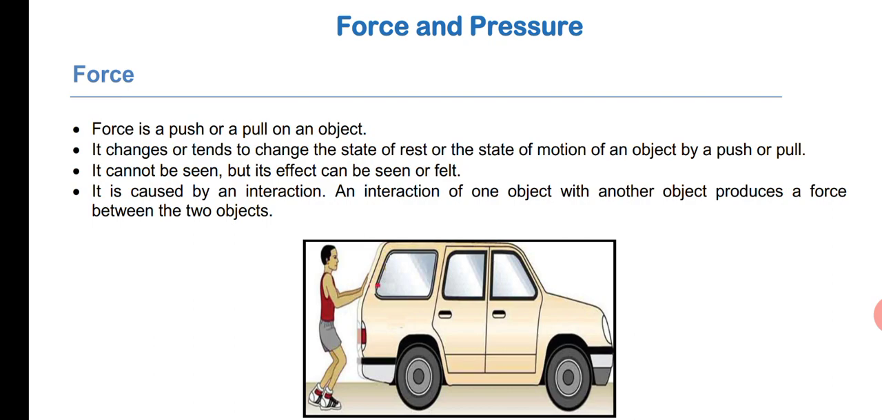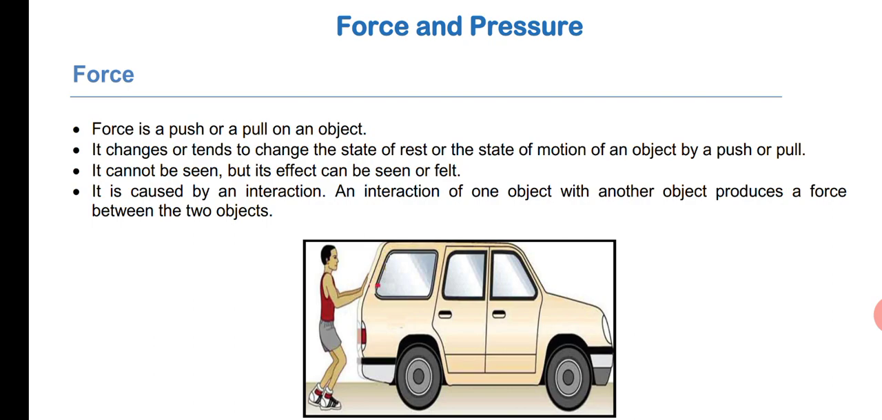Let me explain what is rest. If you take any object, and that object does not change its position with respect to time or its surroundings, we call that object is at rest. So you know what is rest now. If the object doesn't change its position with respect to time or surroundings, we call the object is at rest.